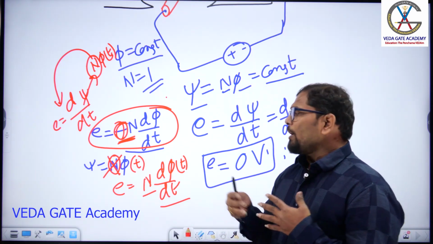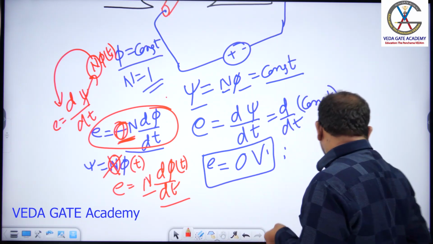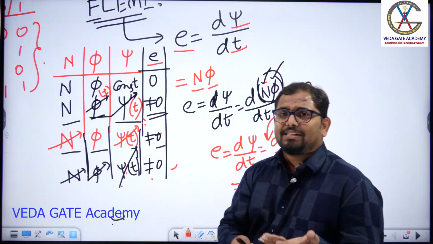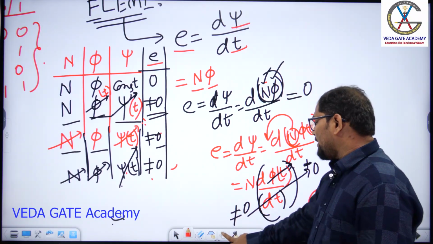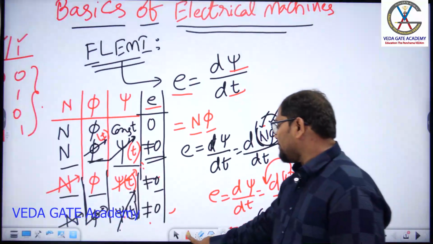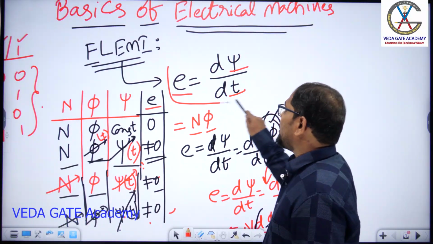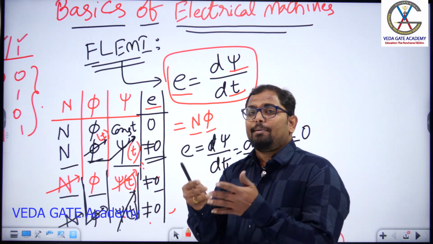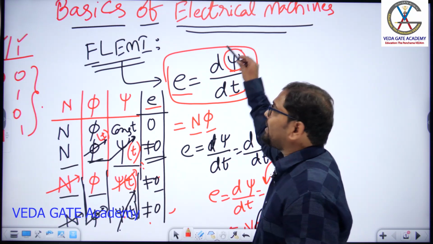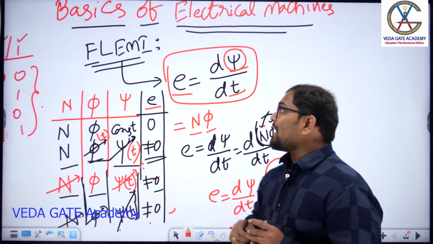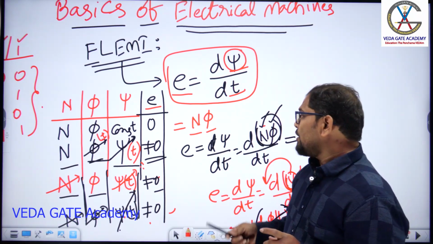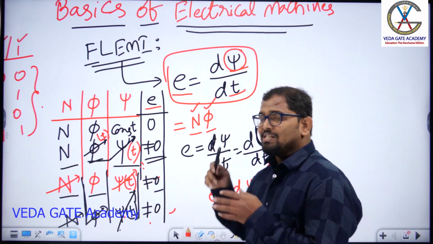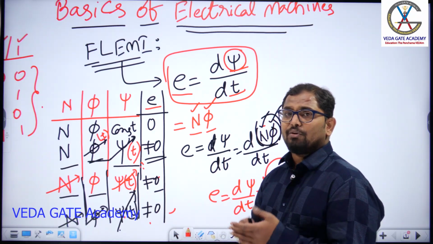So I hope you understood this concept. Let us revise this once again. What is the basic Faraday's law of electromagnetic induction? To get the induced EMF across any conductor, there should be a time rate of change of flux linkages. That flux linkage must be produced by using a number of turns and some flux value. Either this flux is a variable quantity or a constant quantity we can take.